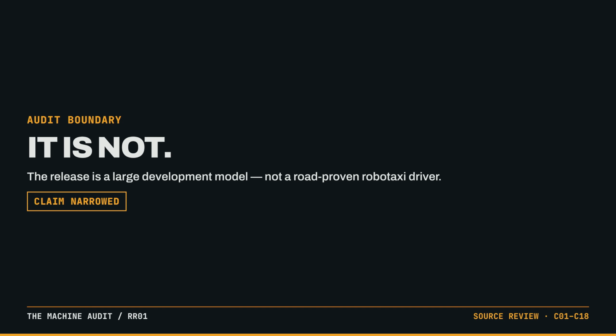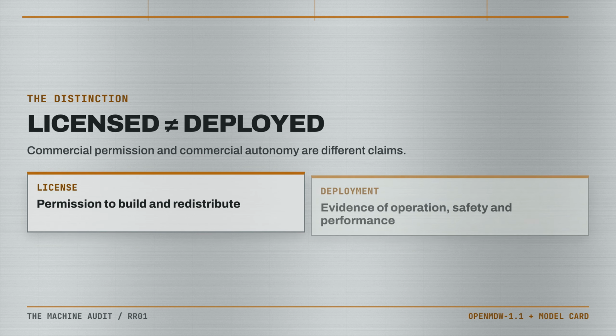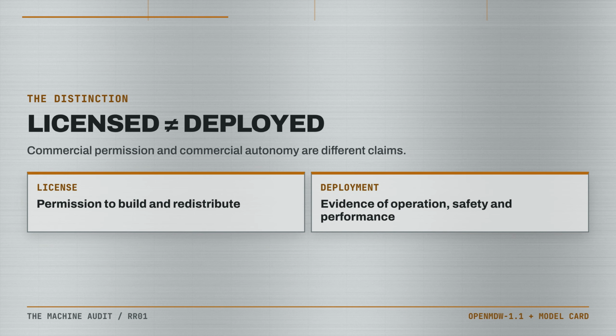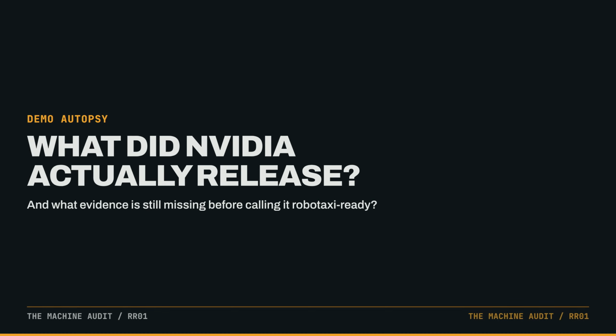But NVIDIA's own documentation describes something more specific, a very large foundation model for developing, training, and evaluating autonomous driving systems. The difference matters, because a commercially licensed model is not the same thing as a commercially deployed vehicle. So what did NVIDIA actually release, and what would we still need to see before calling it robotaxi ready?